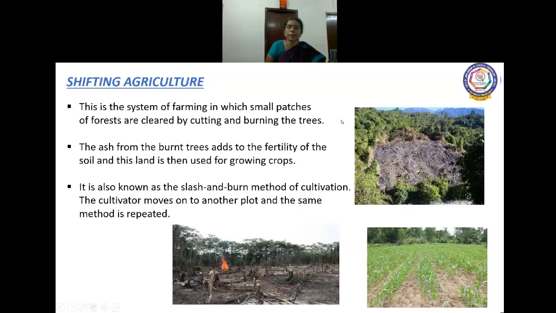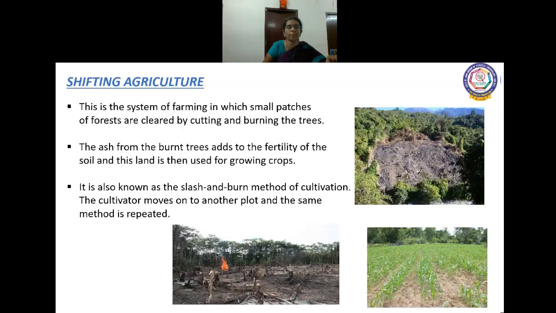Next one is shifting agriculture. So this is another method of agriculture. What is shifting agriculture? It is the system of farming in which small plots of forest or small patches of forest are cleared by cutting the trees and bushes and burning them. Once they are burnt, the ash which we get from burning of trees is added to the fertility of the soil.